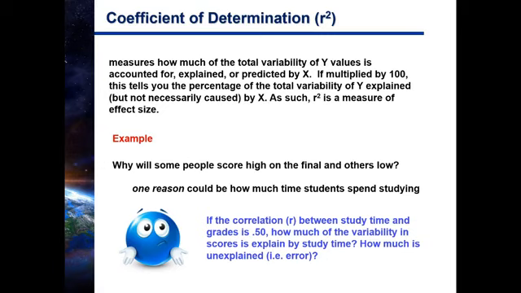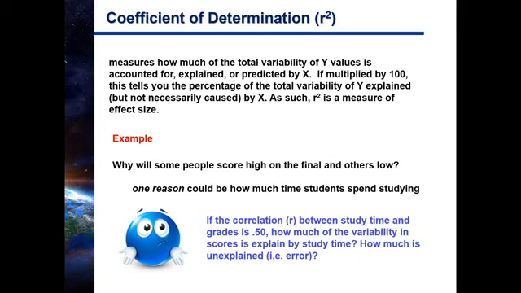Notice I didn't say it's caused by how much time people spend studying. We haven't determined that. Remember, we talked about how correlation is not causation. But what we can say is that the time people spend studying explains 25% of the variability that we see in their test grades.